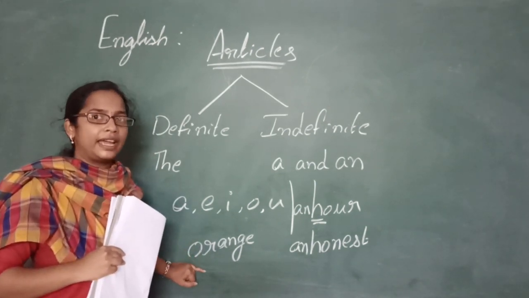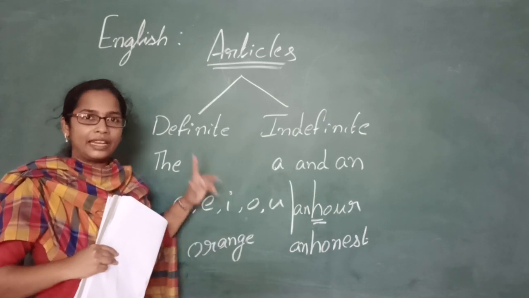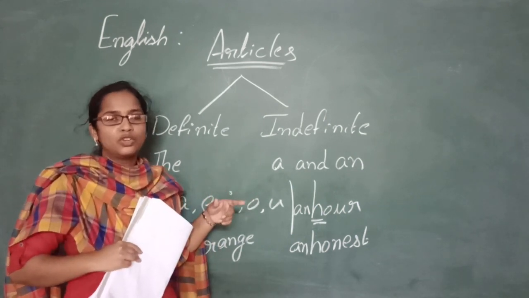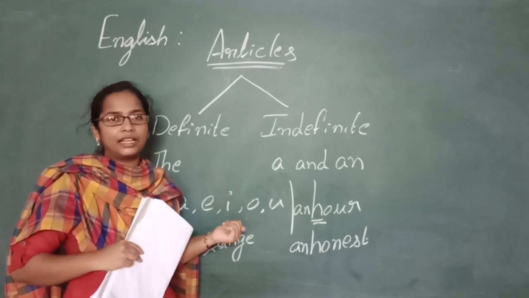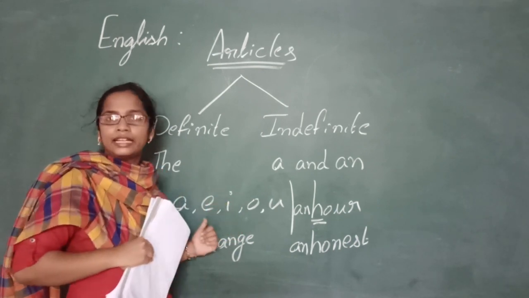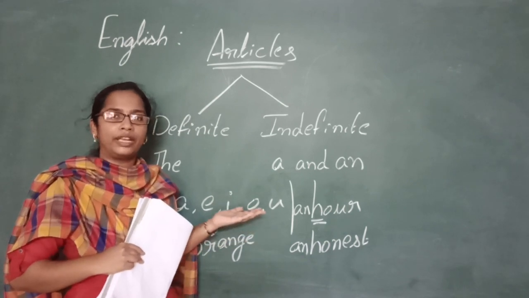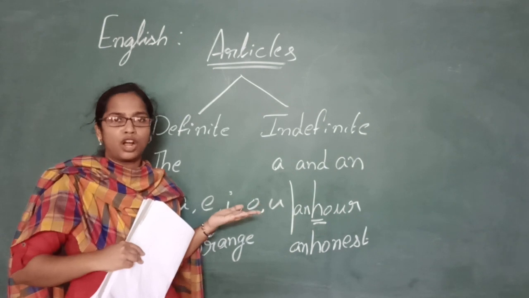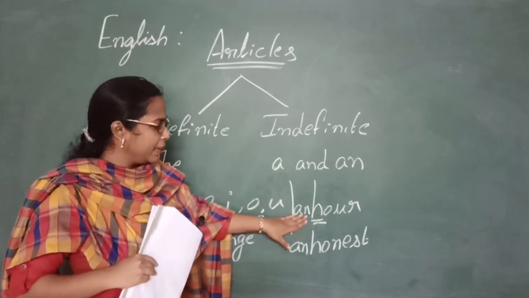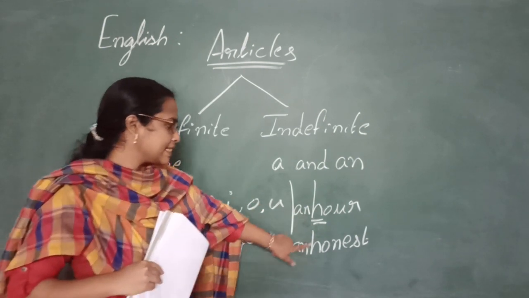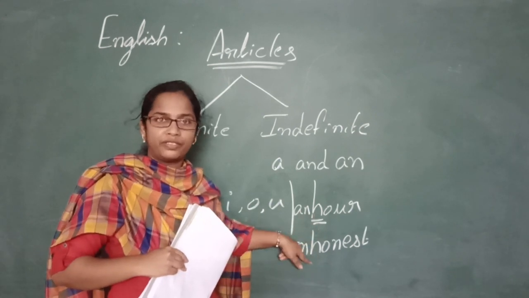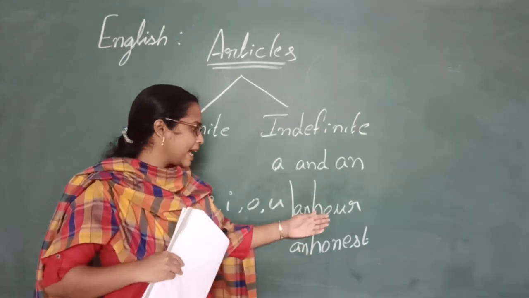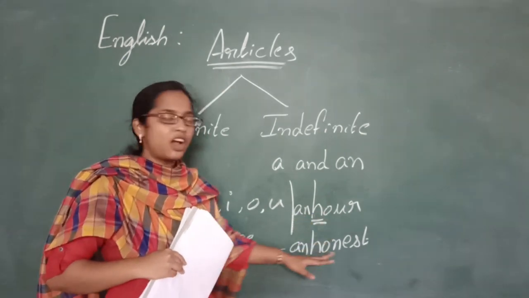See, orange, right? When it comes to one, there it gives out the W sound, but here it is giving out an O sound. So here we can use an because O is a vowel sound. Here it's giving out the sound of a vowel, so we can use an. But when it gives out the sound of a consonant, we should not use an, children. So coming to H also, here H is silent in both the words. H is not said out. So we say it as an hour and an honest.